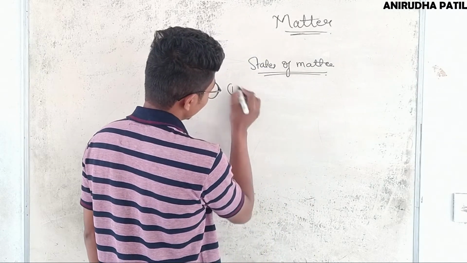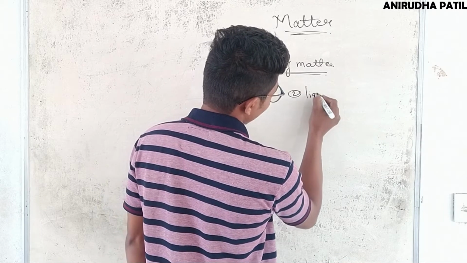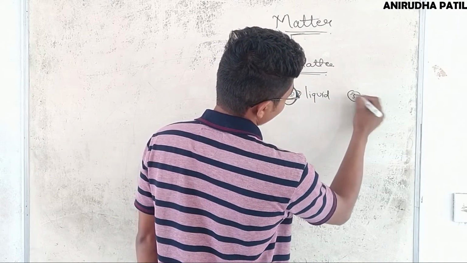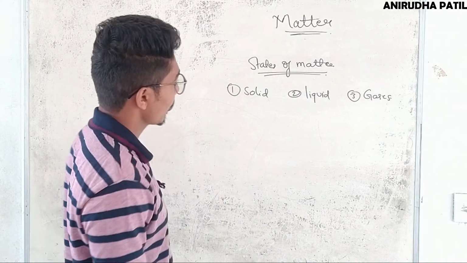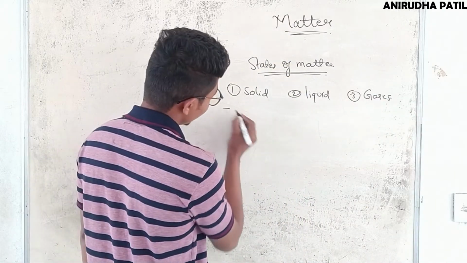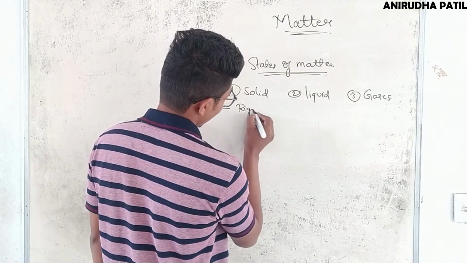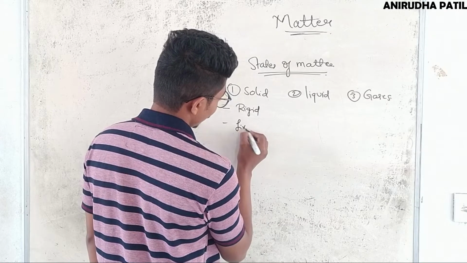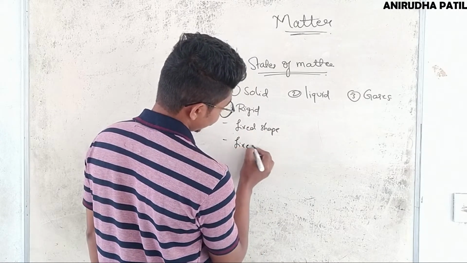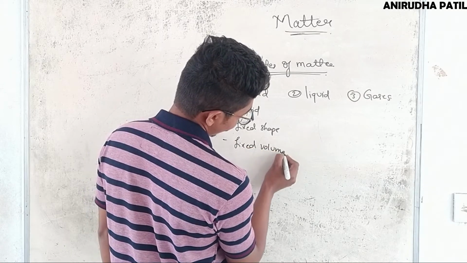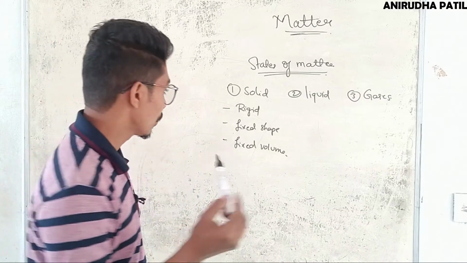So there are three states of matter, that is solid, liquid, and the third one is gaseous state. Okay, so solid state, consider the example of this marker. They are rigid, have fixed shape, fixed volume, and the particles of matter are compactly arranged or closely arranged.